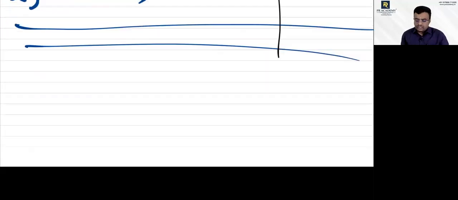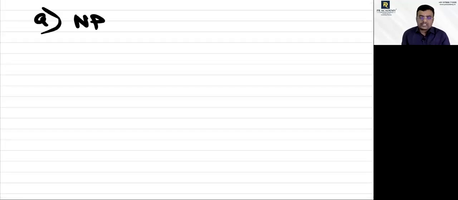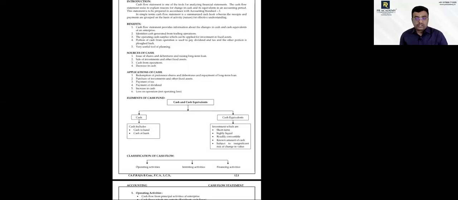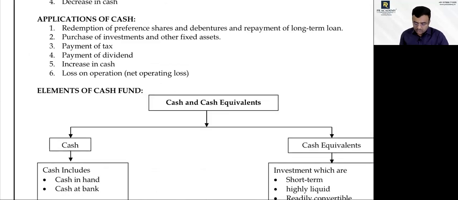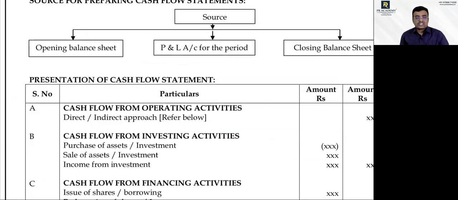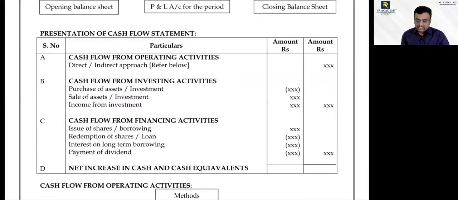When you go with the indirect method, the starting point itself is net profit. I will show you the format from our regular material, so that it will be useful to you. So this is the cash flow statement, and of course you know the operating, investing, and financing activities.